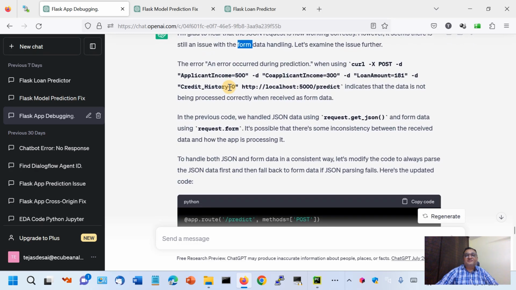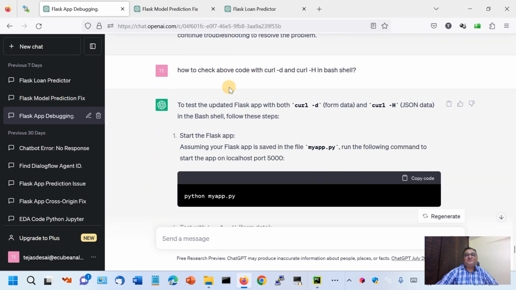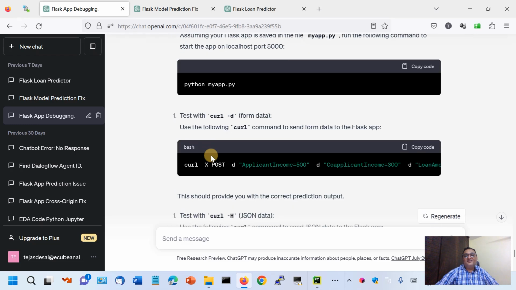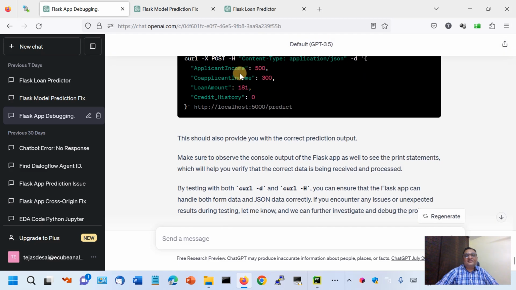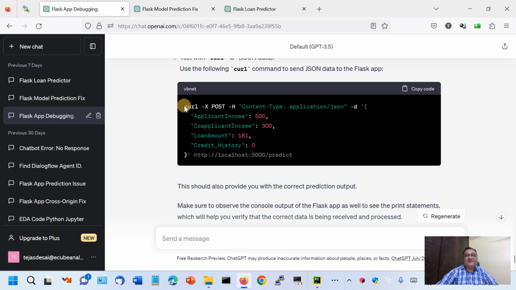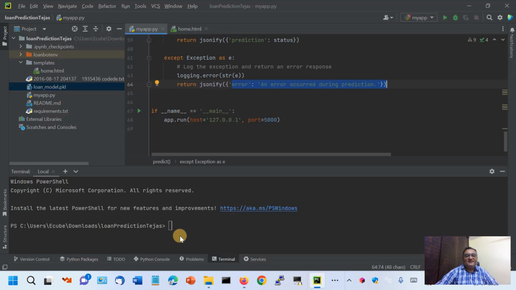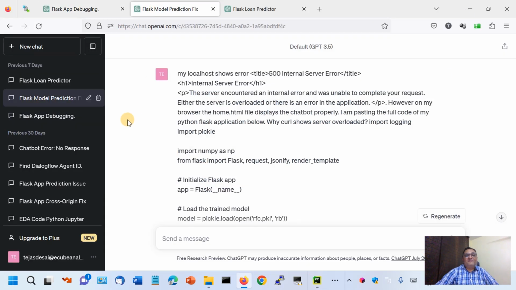That means from front end to back end. So now it starts examining that issue, and I asked it again as if I don't know anything. I asked how to use the curl -H and curl -d commands, and it gave me the command also. Again, remember, this command I have to use in the console of my PyCharm. That is, I have to use them here. Okay, so this was the second step of debugging.